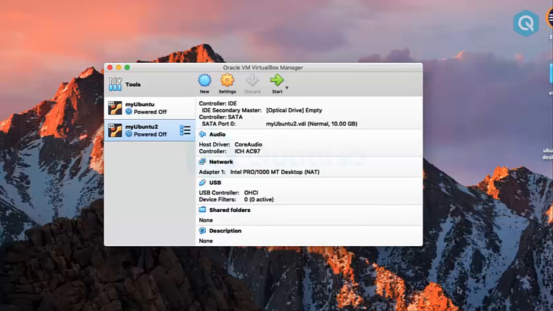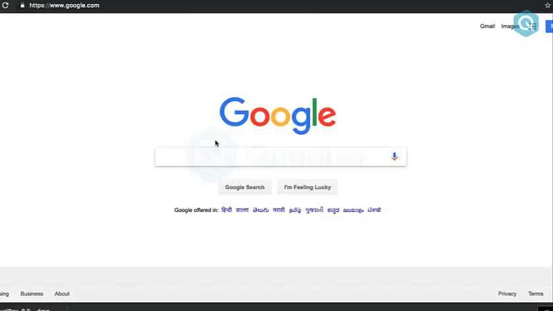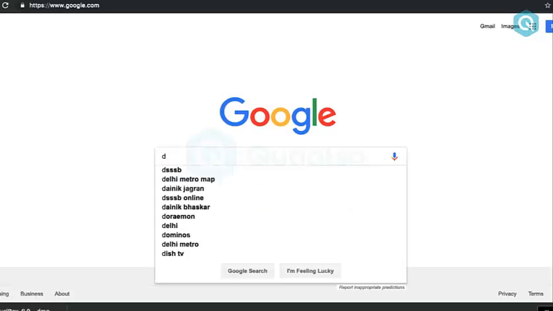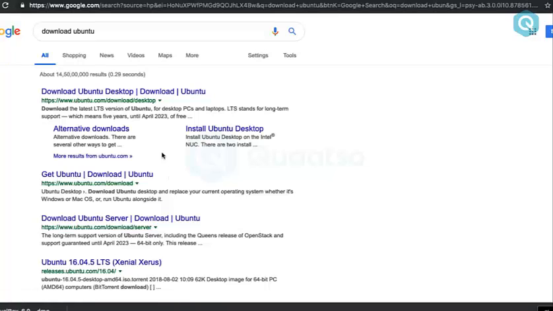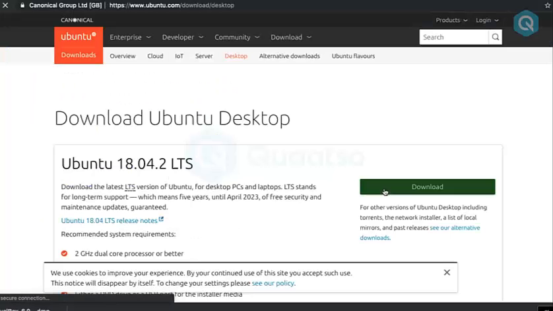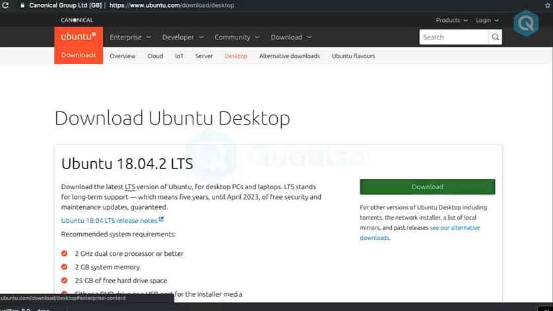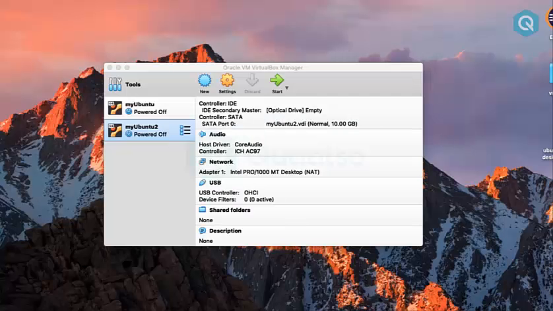Again, go to Google and search for download Ubuntu. Open the ubuntu.com page. Now here you can click on the download button. Depending on your OS, it will start downloading the ISO file. Once the download is completed, you will find the ISO file like this. We need this installation file for our installation purpose.